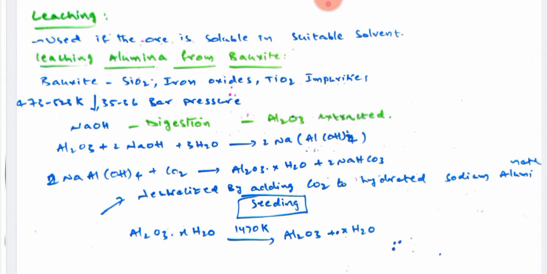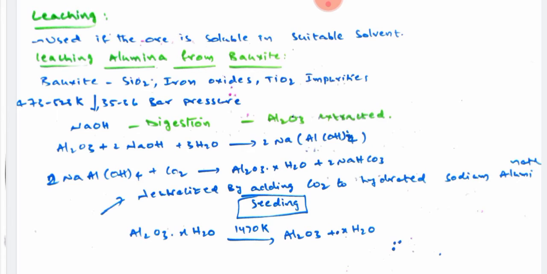Initially we have taken the bauxite, which has alumina, and in addition to the alumina, a number of impurities. Now the bauxite is heated at a high temperature of 473 to 523 Kelvin, and under a pressure of 35 to 36 bars, in the presence of NaOH or sodium hydroxide.